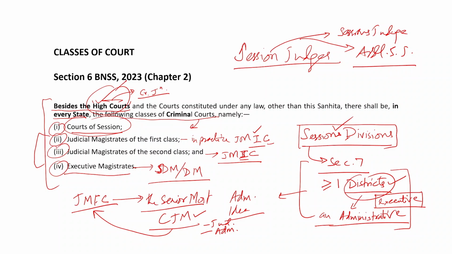So, chapter 9 is dedicated to keeping peace and good behavior, that we will discuss later. Now, in that chapter, executive magistrates would be holding proceedings, and as a result of that, people who are found to be notorious would be asked to furnish bonds to the court, and if they do not furnish that bond to keep peace or good behavior for a given period of time, then in default of their depositing the bonds, they may be sent behind bars by the executive magistrate.